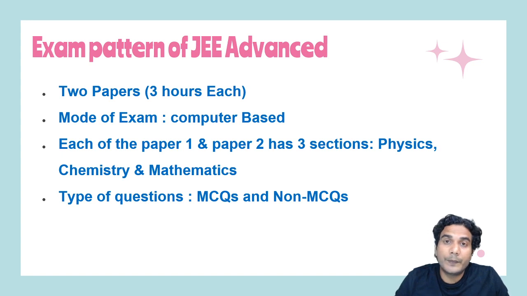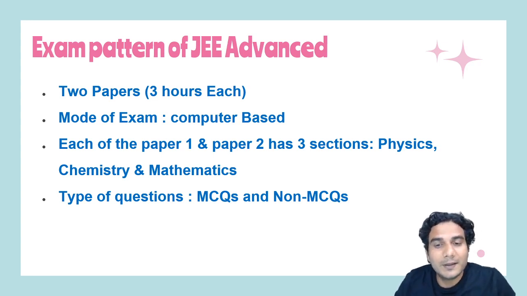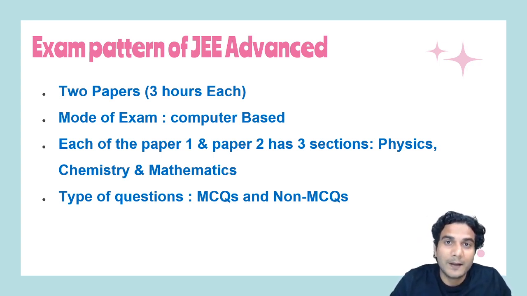Then there are multiple correct type of MCQs. So multiple correct type means one or more options might be correct. So if one or more options are correct, then you should be very, very careful. So what will be the negative marking?